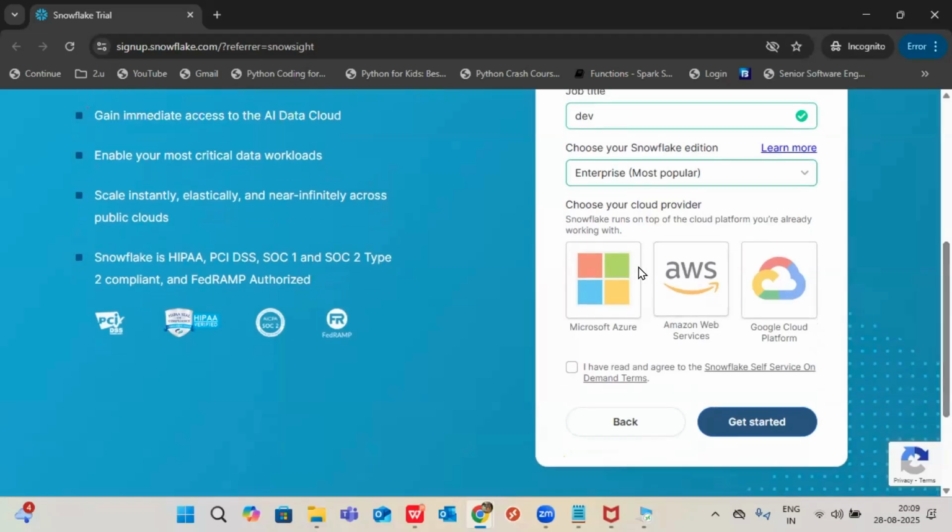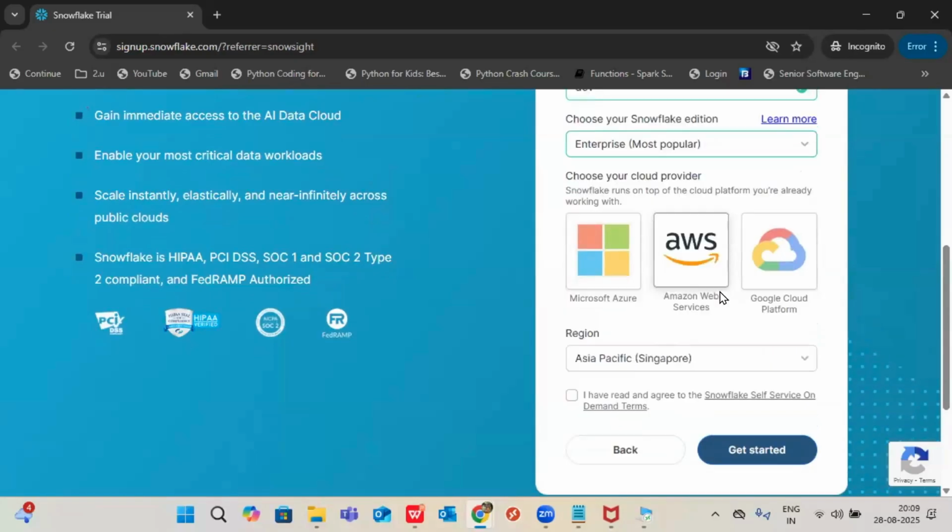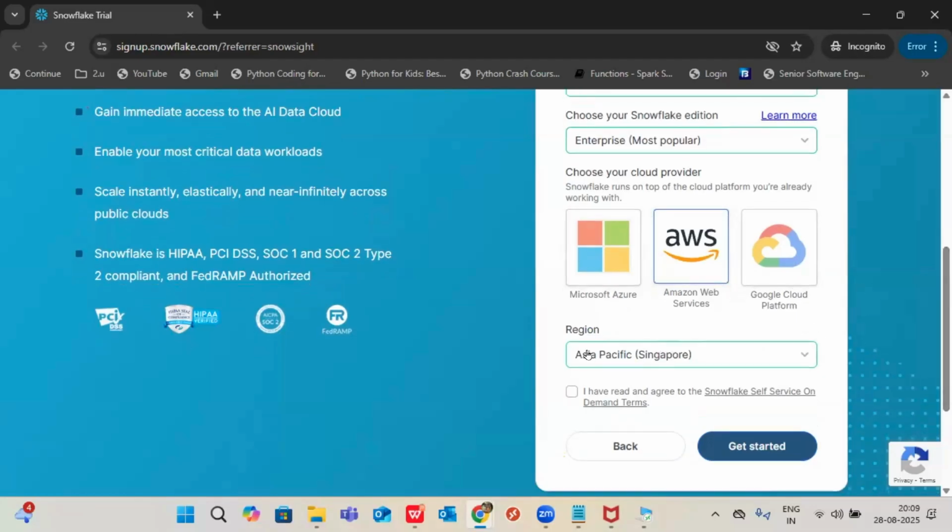Okay, and cloud provider. I want to explain this to you at a very deep level, but I cannot do it right now. It takes a lot of time. In the first class, when we go through the classes, I will explain it. So here you can take any cloud provider. On top of this, it is going to host.